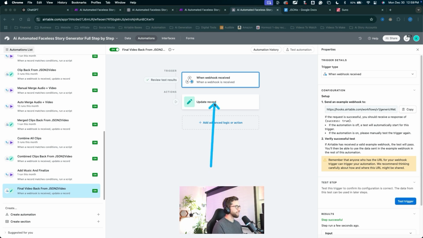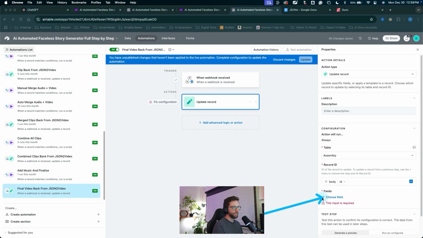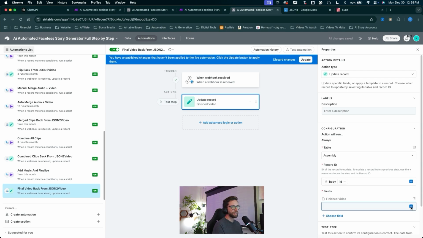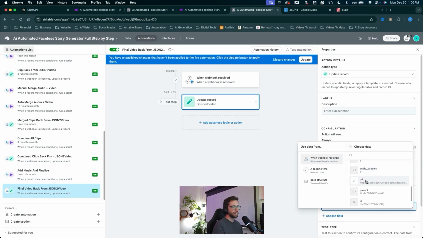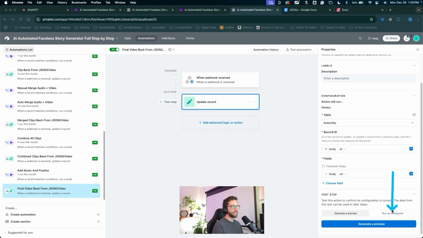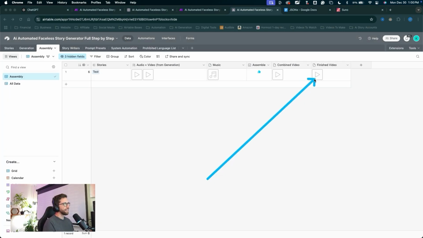We can configure the update record action here. We're in the assembly table. I'll come over and trash this field, click choose field, and we'll update the finished video. Click the plus in the webhook in the body, find the URL, and click update to save the changes. Now we'll have to run this automation manually for the first time. Scroll down here on the right side, click run as configured, click run test, and we can see that update our record there. Let's jump into the data, and there it is.